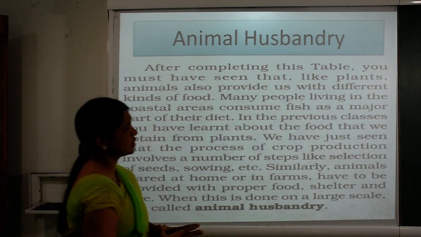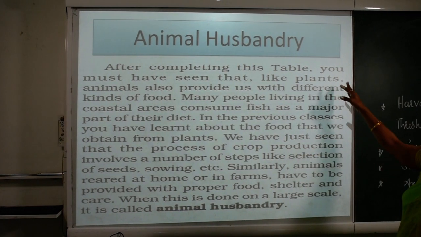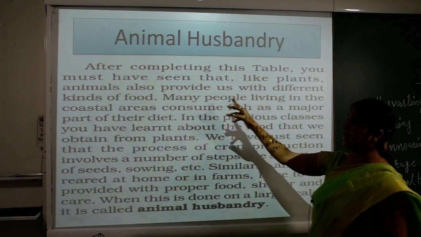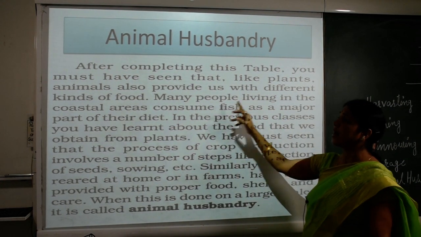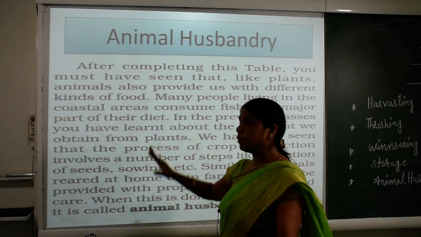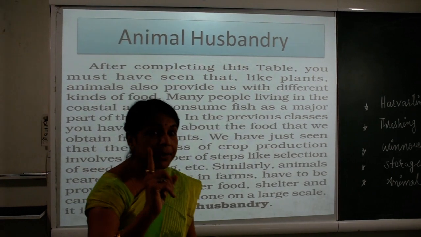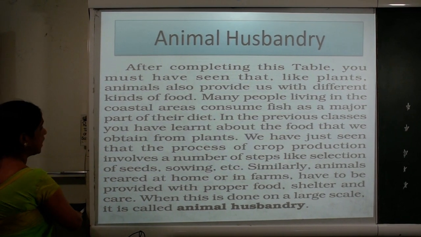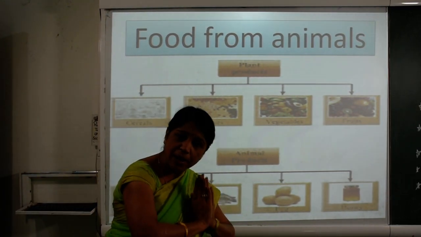So we are going to see animal husbandry here. Now we have seen that plants and animals provide us with different kinds of food. Before starting, I want to show you one picture, a pie chart. What do we get from animals and plants?